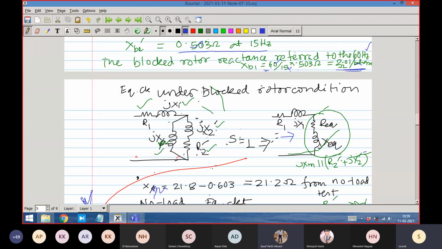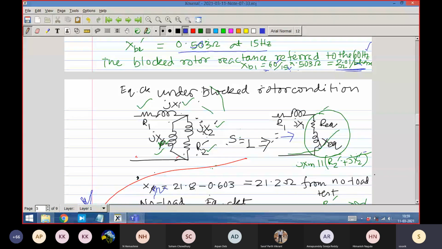So after finding XM, how did we find R equivalent and R2 dash? R equivalent is seen by the circuit, right? R equivalent is a parallel combination of jXM and R2 dash plus jX2 dash. Yes or no? Yes, sir.